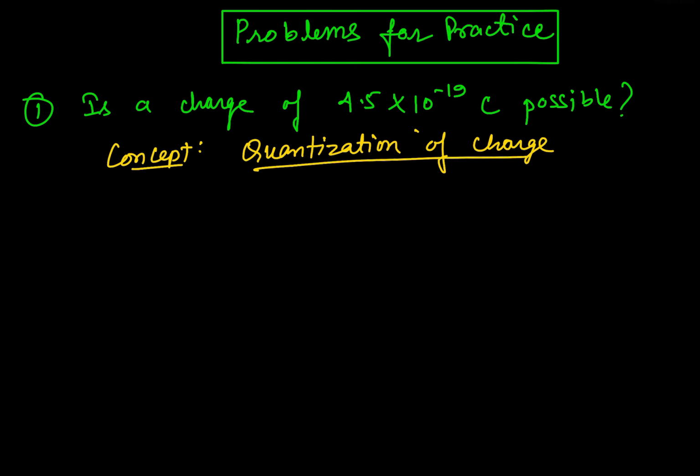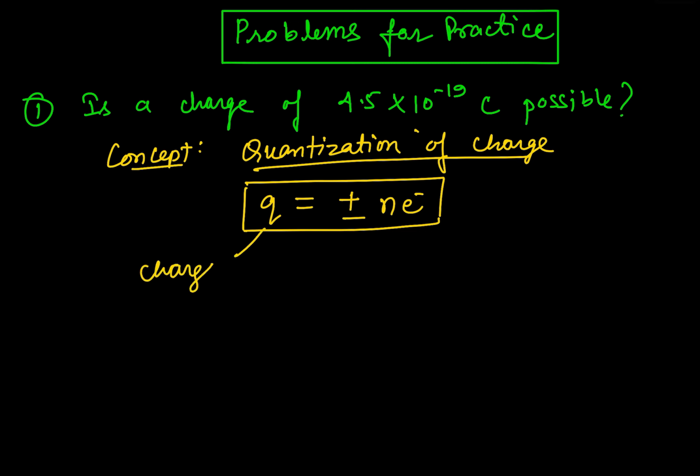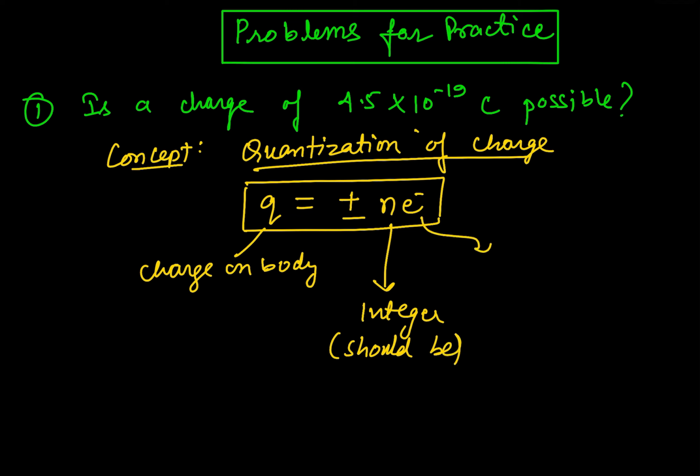Quantization of charge is defined by the expression Q is equal to positive negative n e, where Q represents charge on body, n here refers to an integer, it should be an integer, and e here refers to charge on one electron, and we know that this is the fundamental charge and the value is 1.6 into 10 raised to the power minus 19 coulomb.